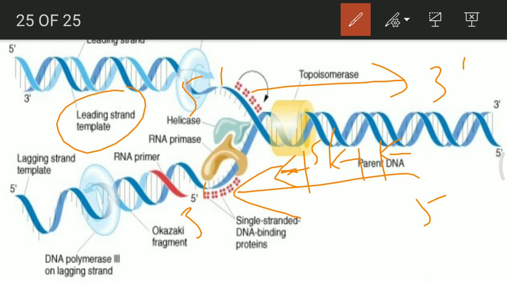This lagging strand fragmentation was found by a scientist named Okazaki, so these small DNA fragments contain some portions of RNA. See this green portion which I have made, this is RNA, RNA, RNA, and then there is synthesis of DNA. This is a little idea about all the enzymes and how they function. The function of each enzyme is to be learned properly.